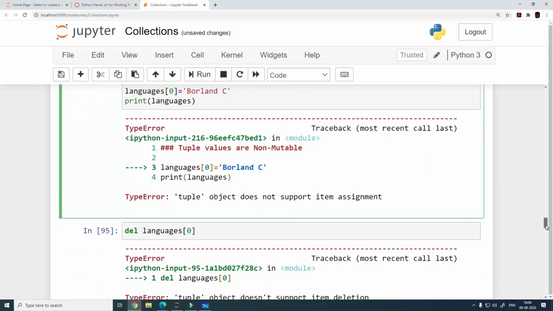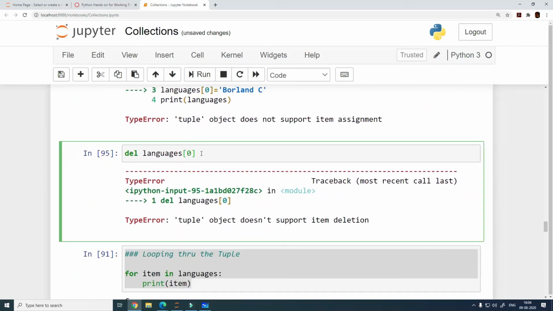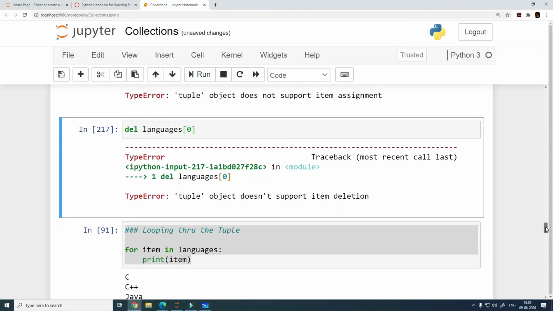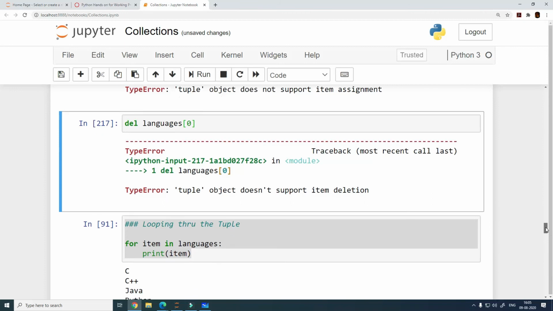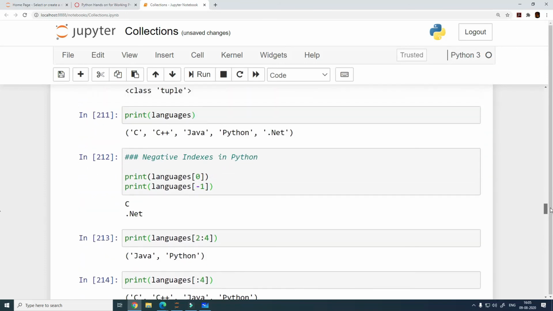Okay, can we delete items from a tuple? Let's see if this is going to be supported. So what we are doing here is del language of 0. So we want to delete the first item from the tuple, and let's see if you can do this. So again, it says there is an error and tuple object does not support item deletion. So again, this is on the same lines that you cannot actually change anything. Once the tuple is defined, you cannot change the tuple.